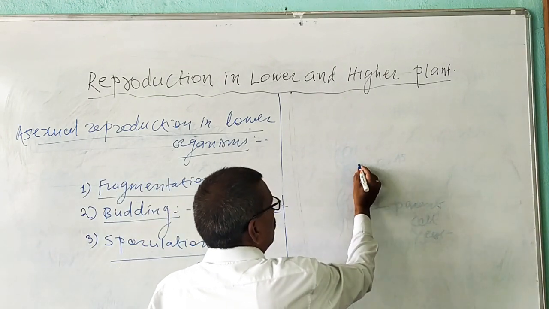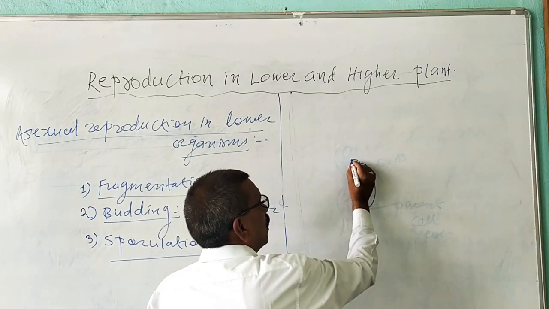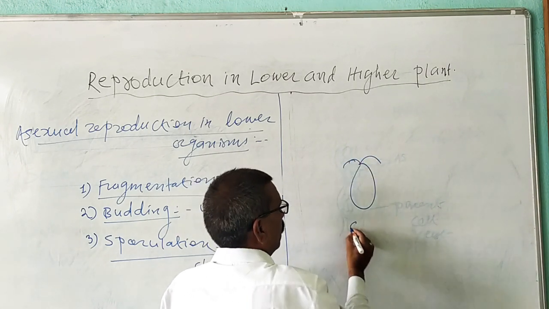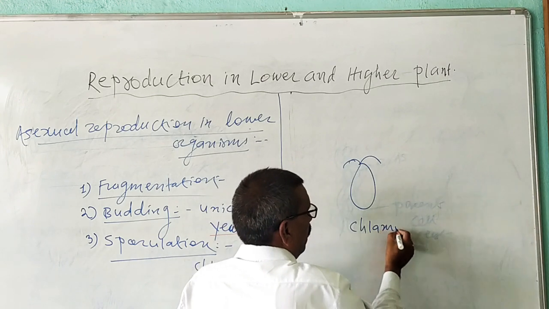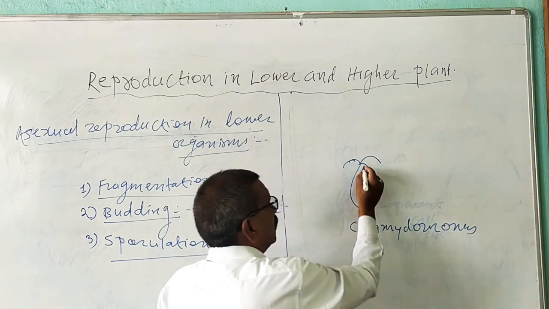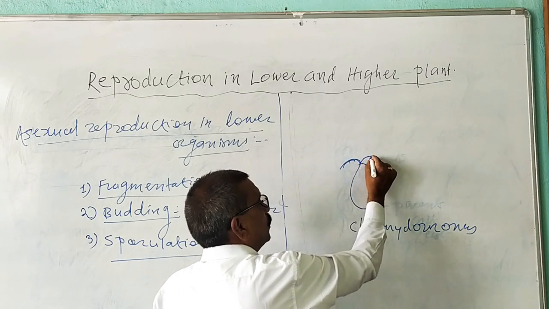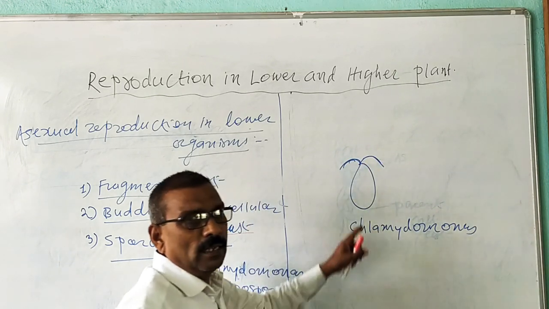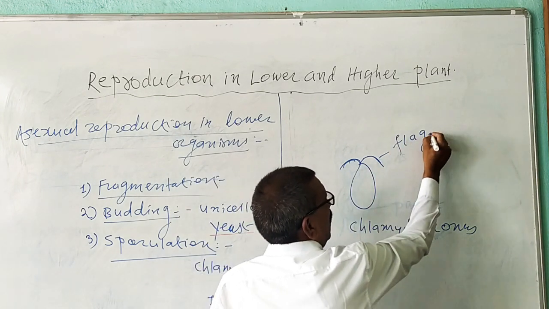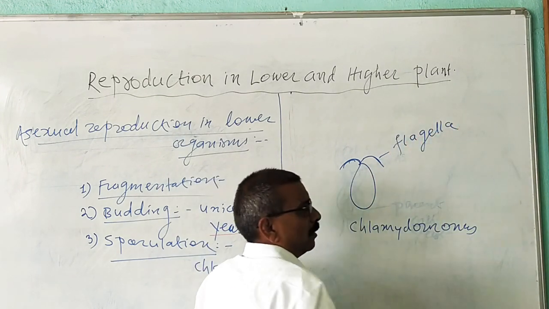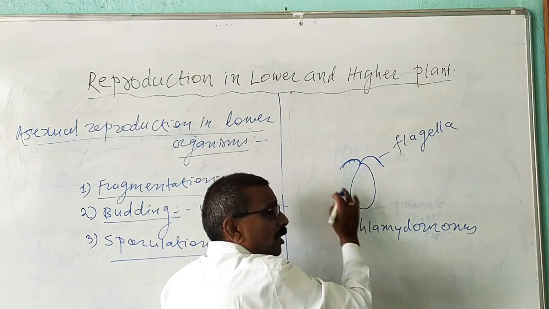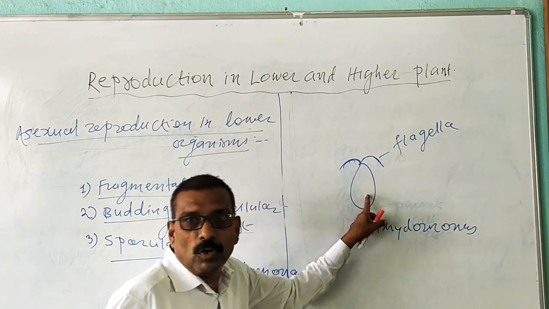Suppose this one is a Chlamydomonas algae mother cell. This Chlamydomonas has a special organ for movement, known as the flagella, which helps it move in water.